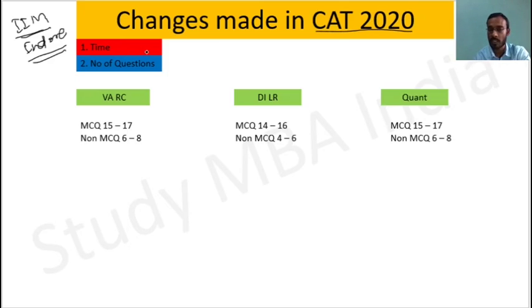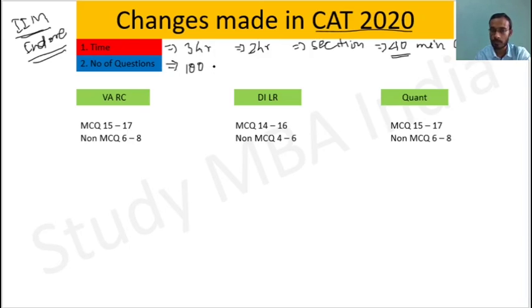So this year they have changed the time from 3 hours to 2 hours. Previously there were 3 hours. Now in CAT 2020 the total time will be 2 hours, and if you see the section time, it was previously 1 hour. Now the section time will be 40 minutes each. That means for VARC, for DILR and for quant, for each section you will be given 40 minutes to solve that section.